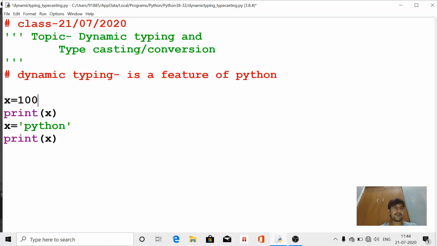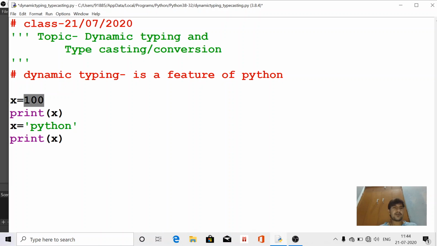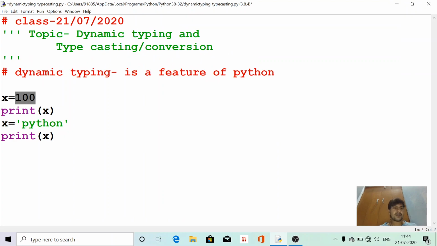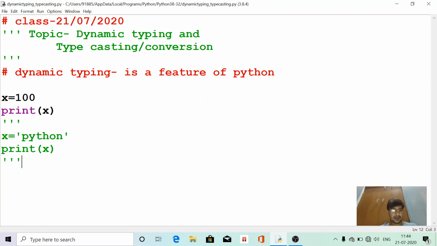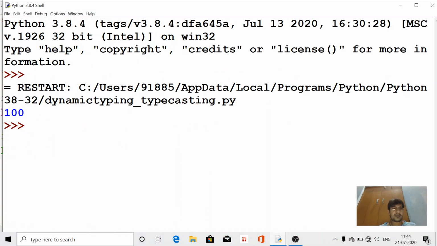Suppose we declare a variable x and assign the value 100. Now if we print the value of x, see the output. Here 100 is written.